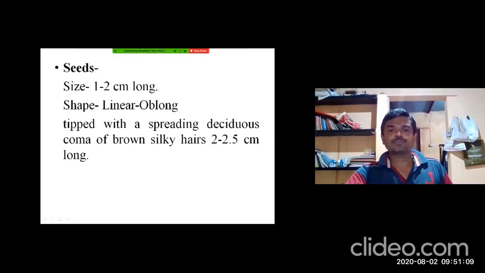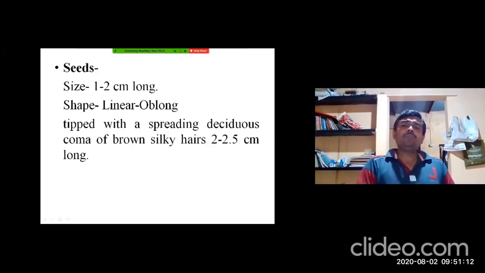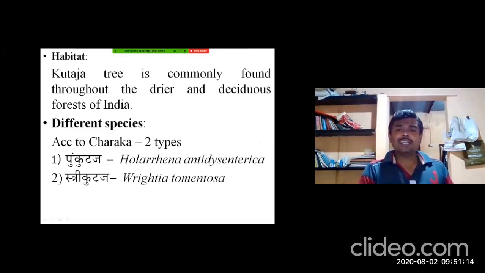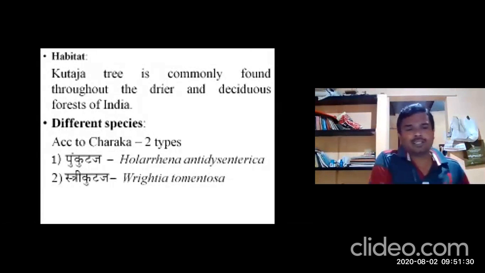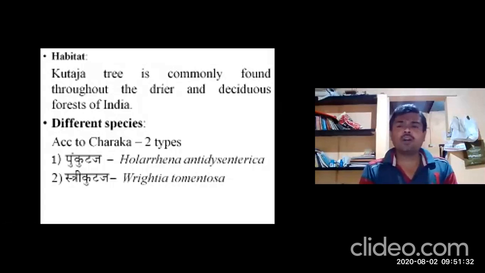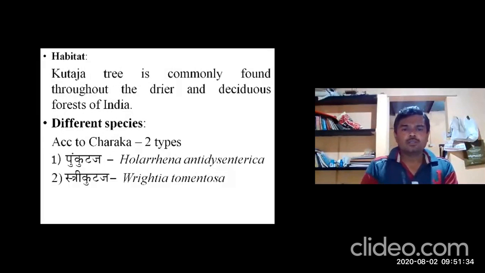Next, Utpattisthana. Kutaja tree is commonly found throughout the drier parts and deciduous forests of India. So throughout India it is commonly available, but especially in Karnataka, what we are observing, mainly we are getting Stree Kutaja. Pung Kutaja is in some restricted areas, but Stree Kutaja is commonly available.